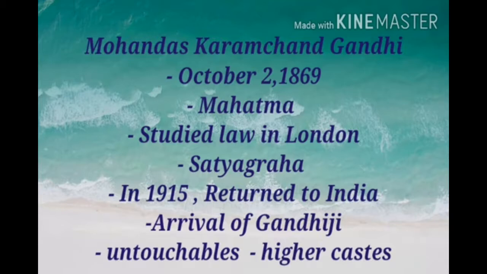Children, Gandhiji helped to free Indians from the British rule through non-violence. Children, which method was adopted by Gandhiji against the British? Yes, he adopted non-violence against the British. Children, to show their respect, the people of India addressed him as Mahatma, which means great soul in Sanskrit. Children, Mahatma means great soul.